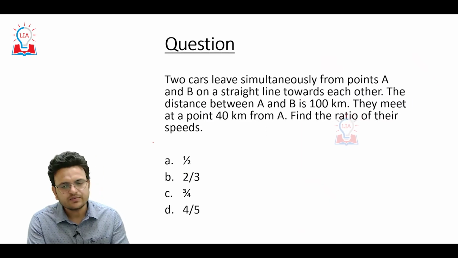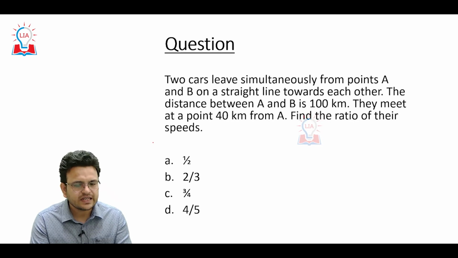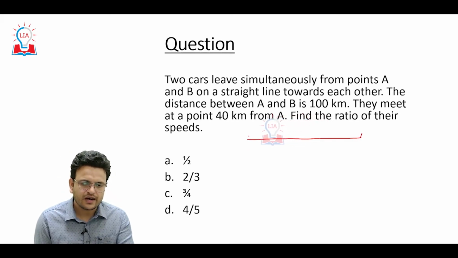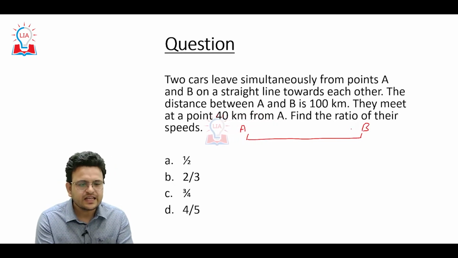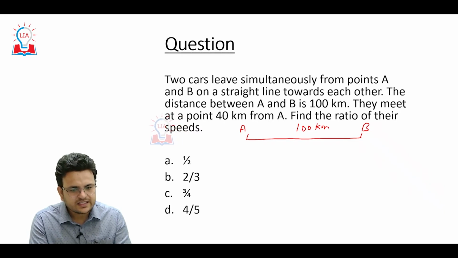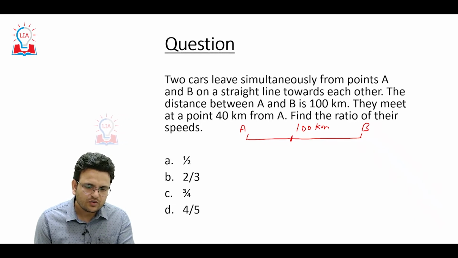Two cars leave simultaneously from points A and B on a straight line toward each other. Okay, two cars are moving toward each other, from A to B and B to A. The distance between A and B is 100 kilometers. They meet at a point 40 kilometers from A.